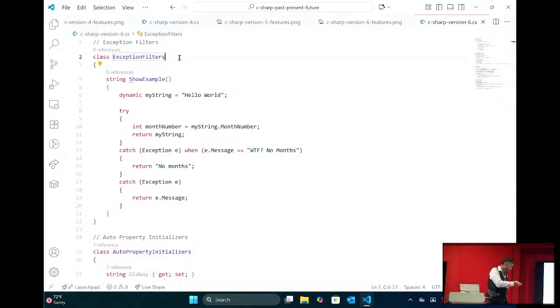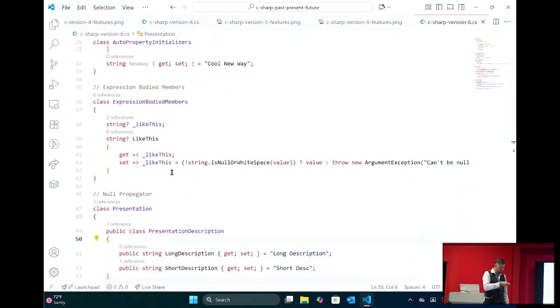Exception filters, I don't know how many of you have used these. I've known a lot of people that didn't even realize you could do it. You used to be able to do this kind of code before, where depending on what the exception is, we return different things, but you have to do an if statement. So you have a catch and then a long if statement. Now we can filter our exceptions based on pretty much anything within the exception itself. We can use a when keyword to do that. It just kind of cleans it up, makes exception filtering a little cleaner.